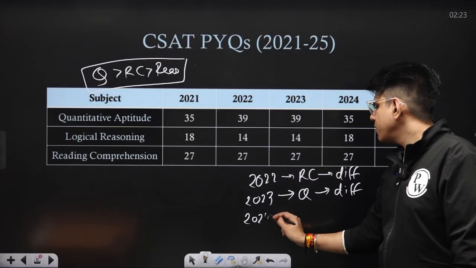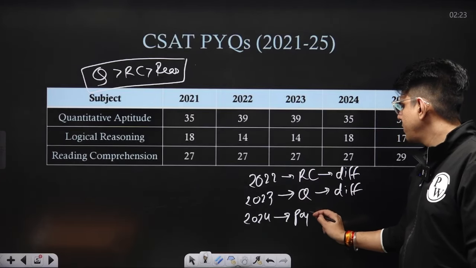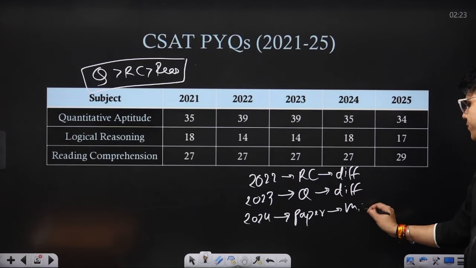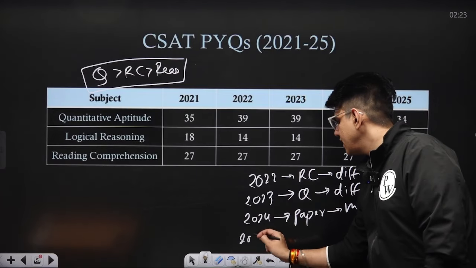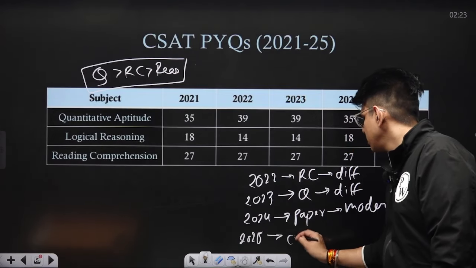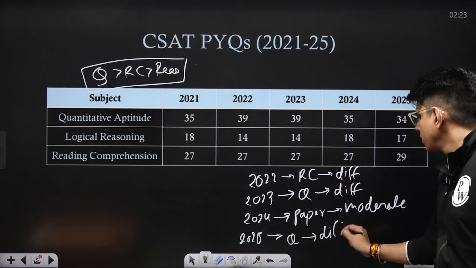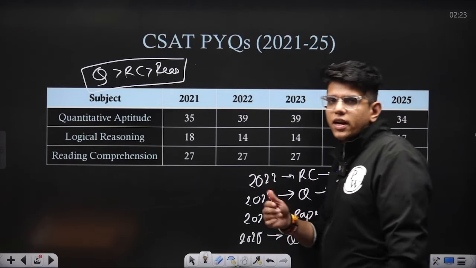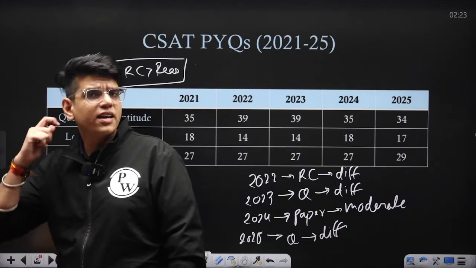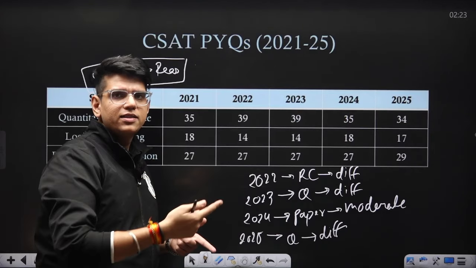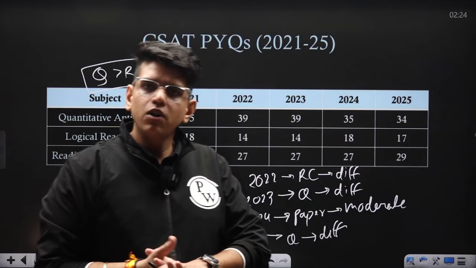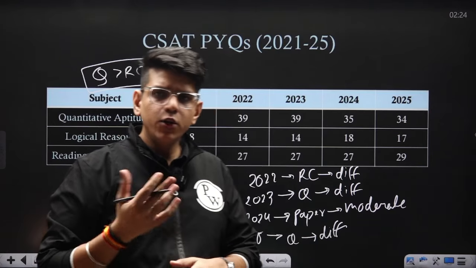In 2024, the overall paper was moderate. And in 2025 again, quant was difficult. So suppose you think I am very good at quant, but the paper is very difficult in quant, and you are attempting one question after another and you are not able to solve those. It will get you stressed.